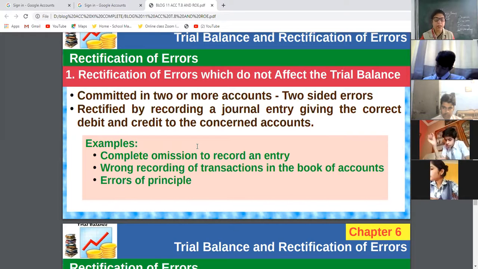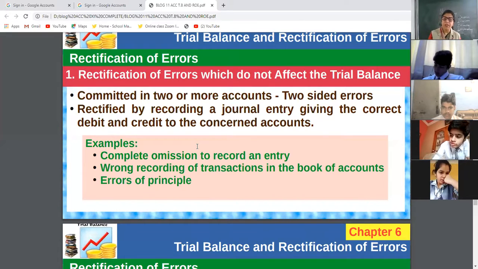Then error of principle: in place of machinery purchase, purchase account is debited. Debited means entered in the trial balance. The rule is wrong, but the trial balance will match. Complete omission: if you forget to enter in both the debit and credit sides, then the trial balance will match automatically. But still there is some error.